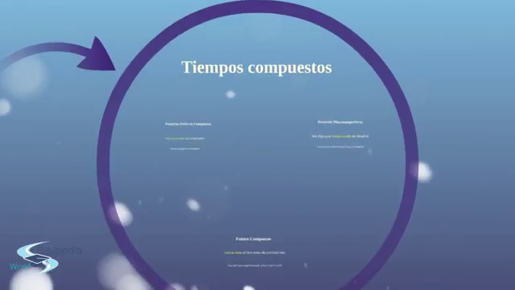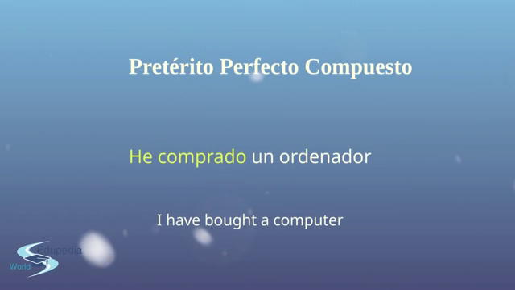So now let's take a look at the compound tenses, okay? Let's take a look at the actual tenses. Pretérito perfecto compuesto, which is the present perfect, okay? It's a perfect compound. He comprado un ordenador. I have bought a computer. He comprado. The verb haber, yo he comprado, the participle of comprar.